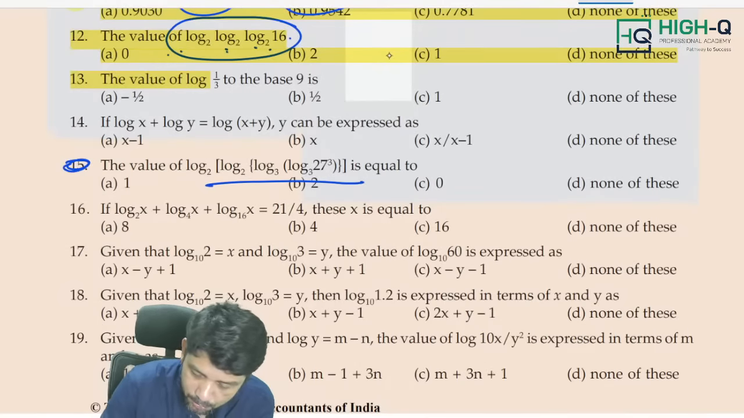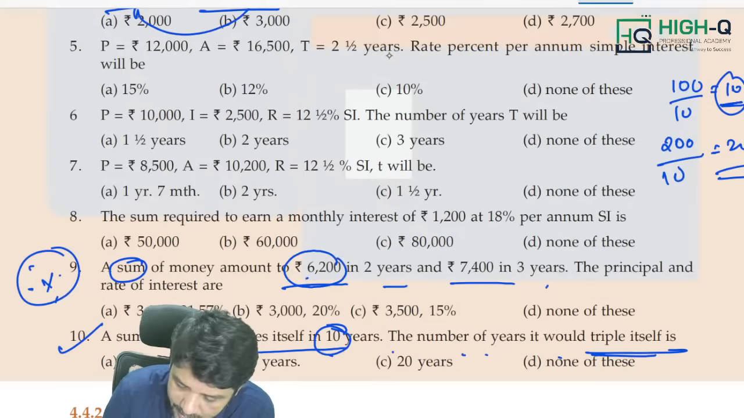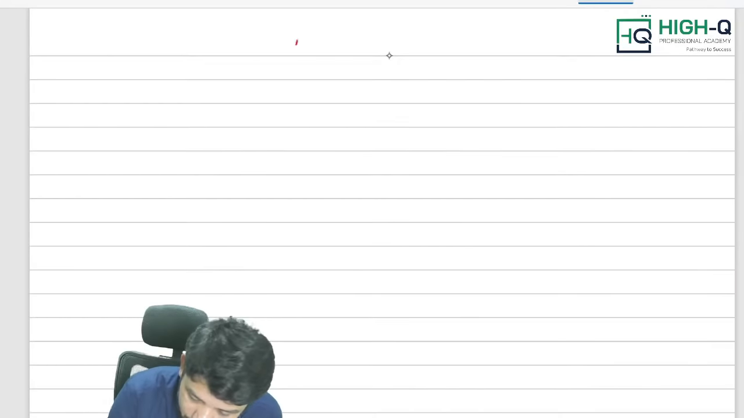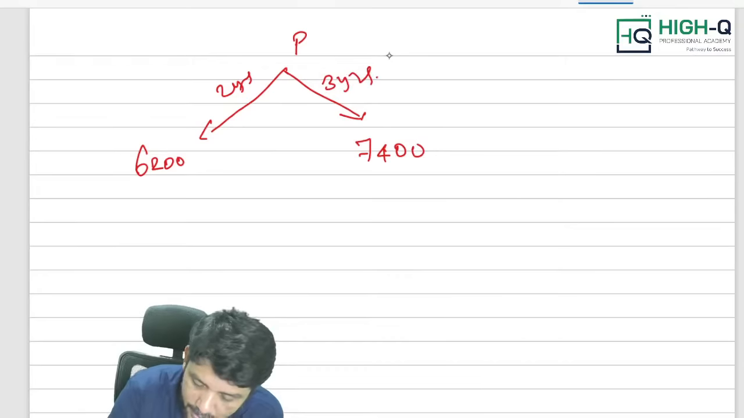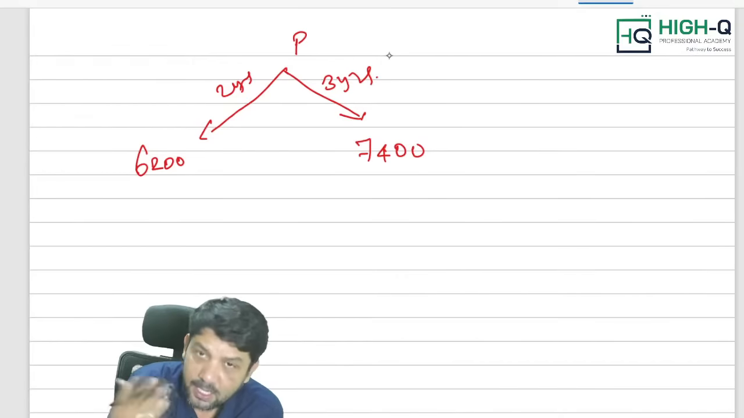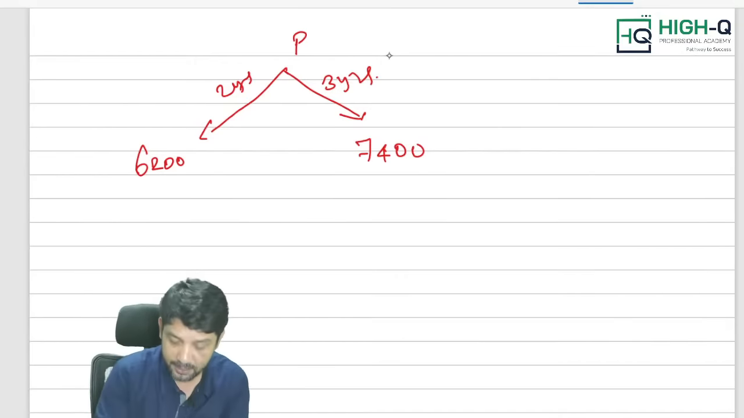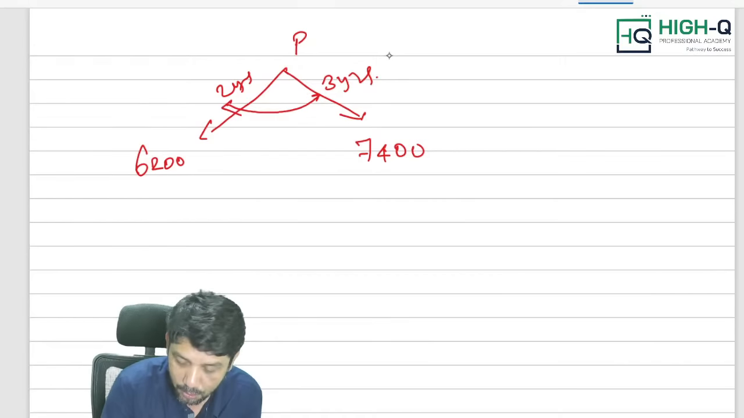So what I simply do, look at this. What is it? Sum of money. Sum stands for principal. Very important type, my dear. 6,200 rupees in 2 years, 7,400 in 3 years. That means simply what we can do, the sum principal becomes 6,200 rupees in 2 years, 7,400 rupees in 3 years. Now look at this, my dear. Since every year simple interest remains the same, what is the difference between these two, my dear? Only 1 year. So just find the difference between these two.